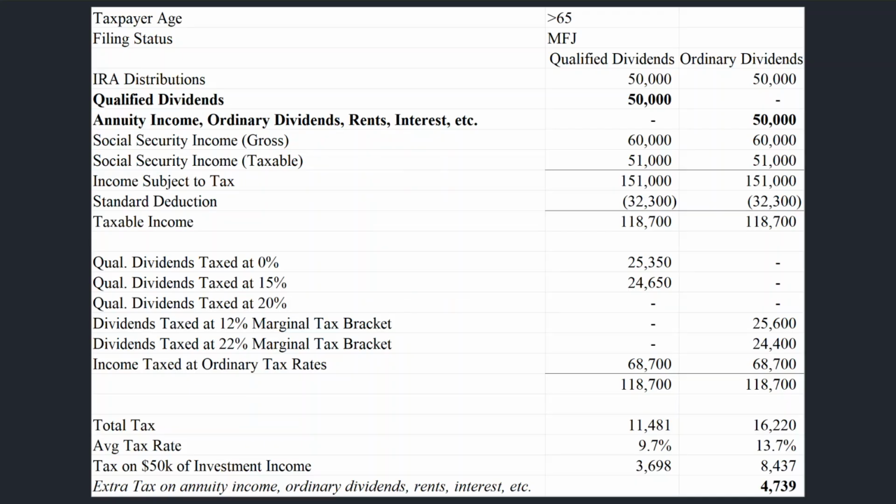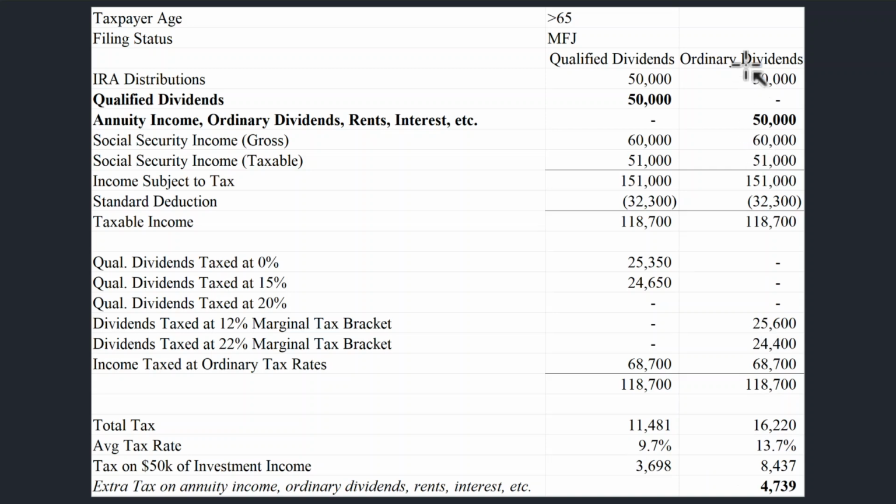Our second illustration is for the same retired couple with $60,000 of Social Security, $50,000 of dividend or investment income, but additionally, they're receiving a $50,000 IRA distribution. Notice what happens to both qualified dividends and ordinary dividends. Because this couple has more income from the IRA distribution, a portion of their qualified dividends will now be taxed at the 15% level, and they're going to ultimately pay $3,698 of tax on their $50,000 of qualified dividends.